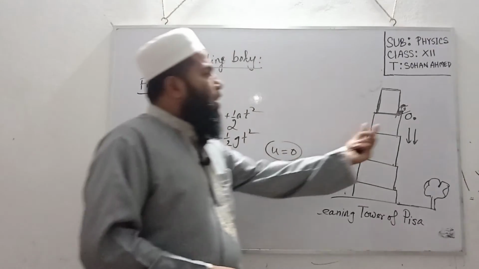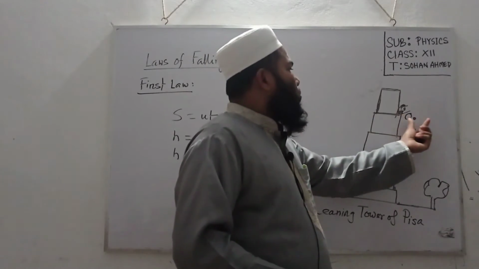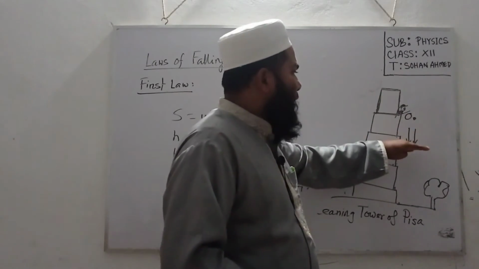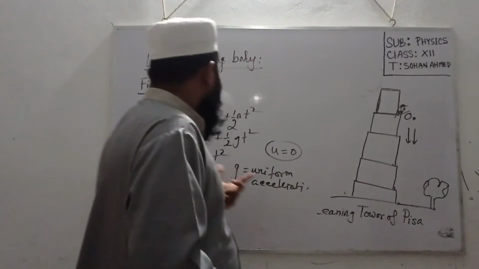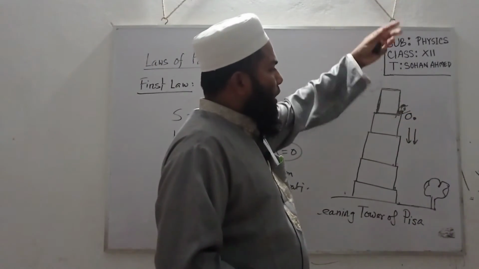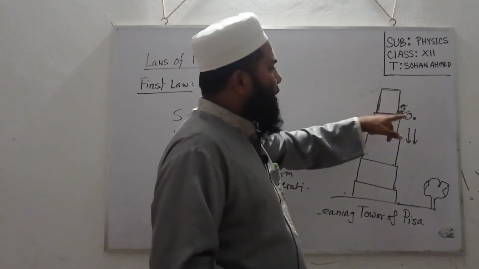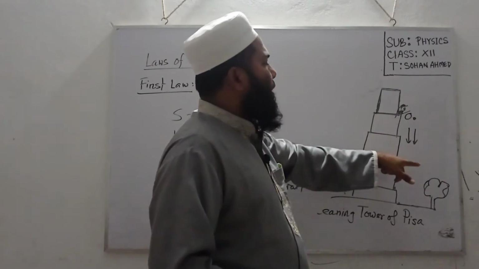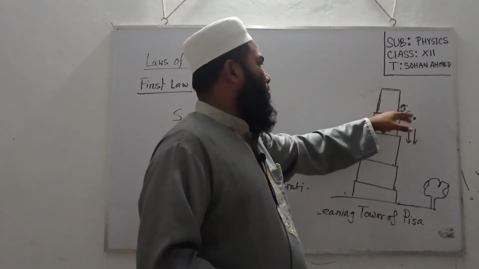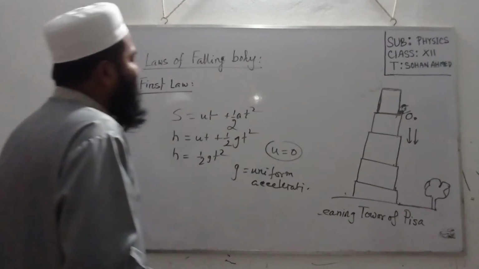That means for two or more bodies, the traveling distance at the same time will be the same. That means the two bodies will touch the ground at the same time.